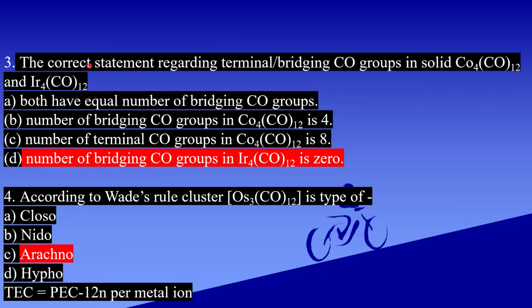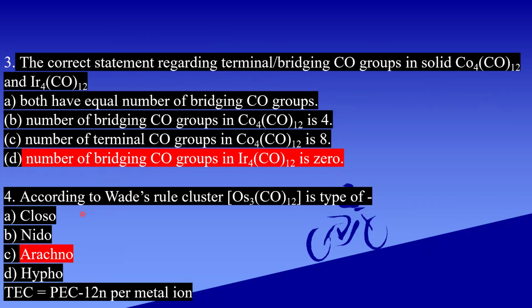The third question is the correct statement regarding terminal and bridging carbonyl groups in solid Co4(CO)12 and Ir4(CO)12. In Ir4(CO)12, there is no bridging carbonyl group. So the number of bridging carbonyl groups in Ir4(CO)12 is 0.